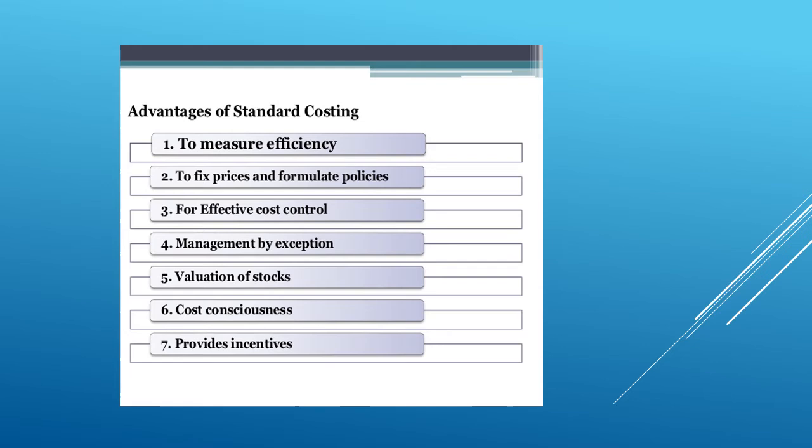Then when the actual calculations are done, we will see what the variances are. That brings out cost consciousness among the employees and makes calculations for incentives much easier, and provides these incentives in profit to employees. So these are the main advantages of standard costing.